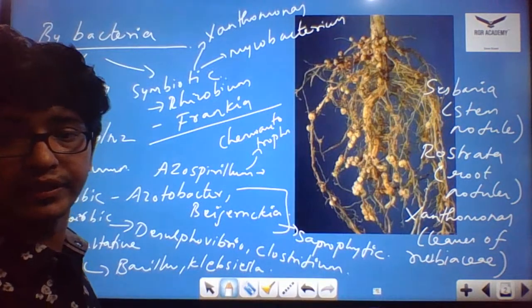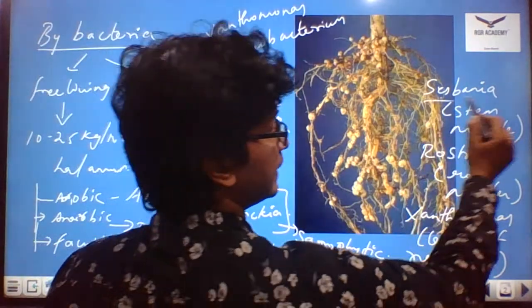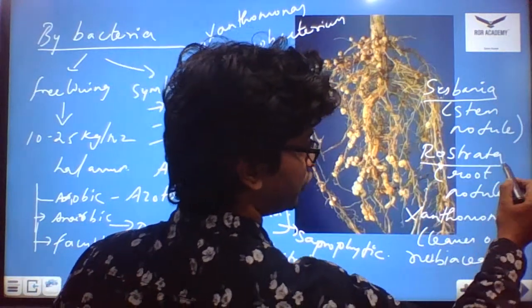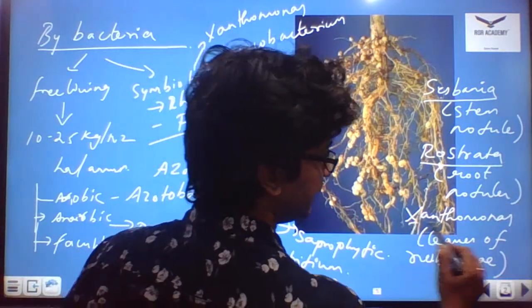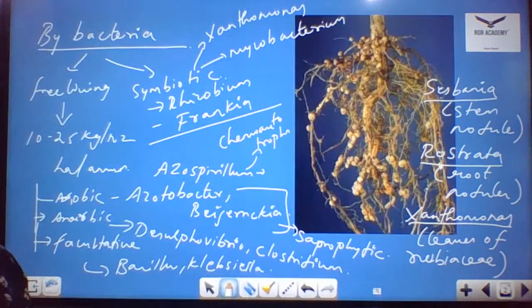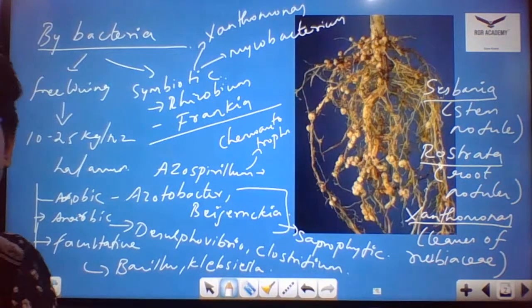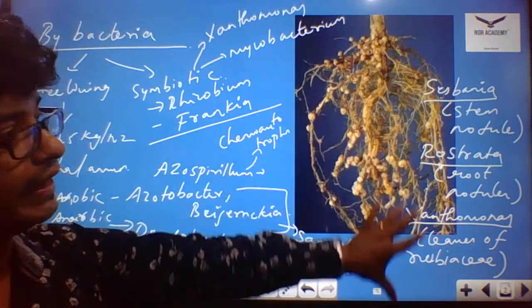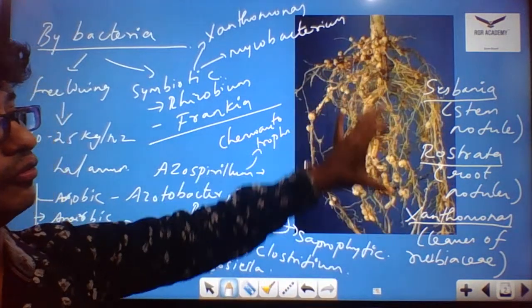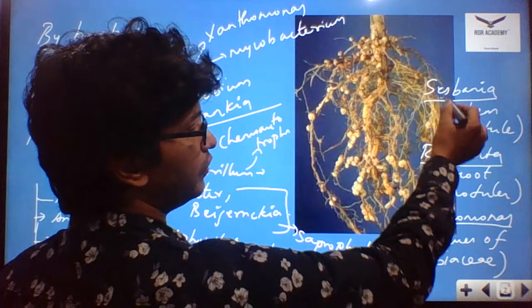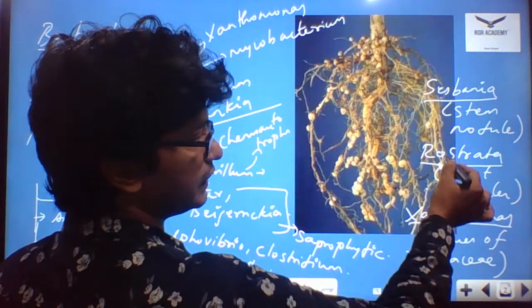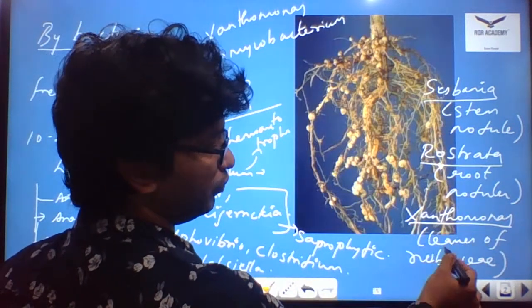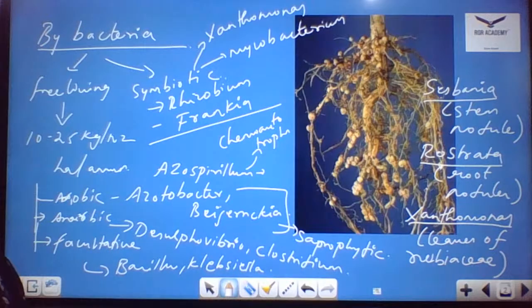If the question comes, the stem nodules, Sesbania; root nodules, you take Rostrata; the leaves of Rubiaceae, then you go with the Xanthomonas.